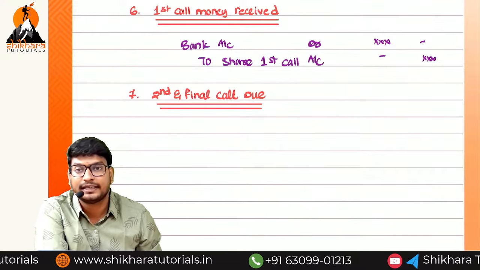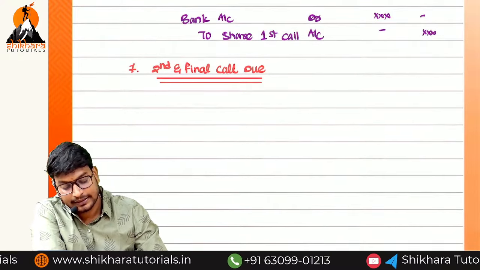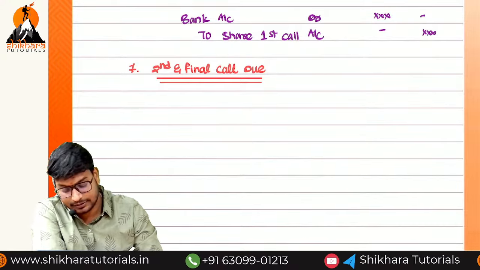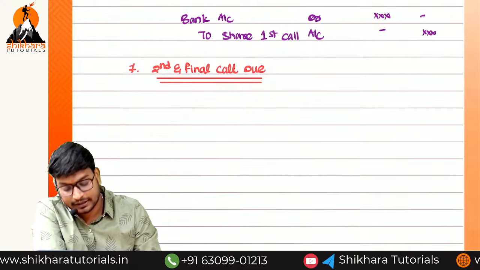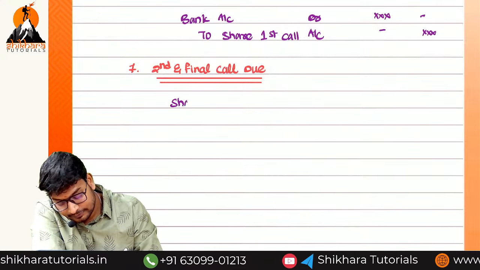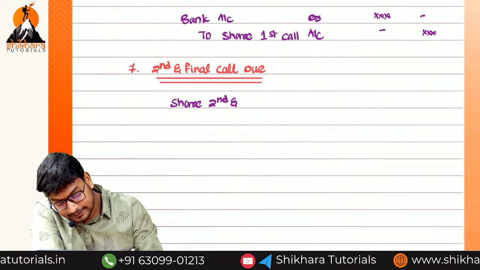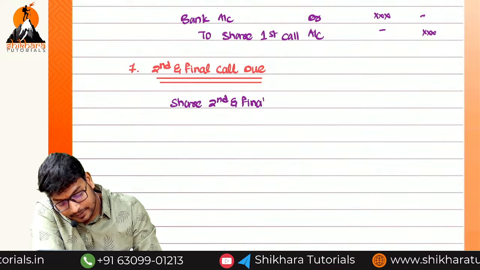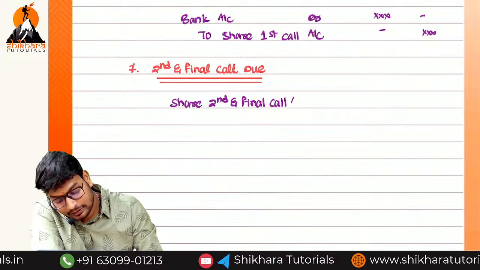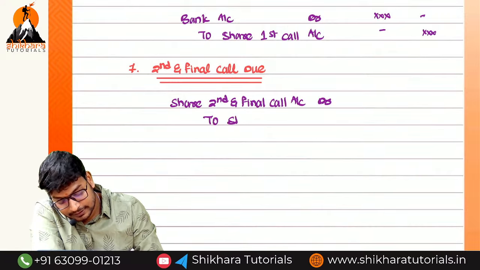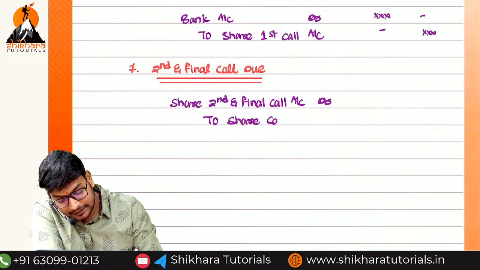What we can do the debtor, ma? Debit. Nothing but he has already taken what? He has already taken the shares from us. So receiver. We should not write the owner name. So that is the reason what we need to debit, ma? Share second and final call account debited to what we need to receive, ma? Share capital account.